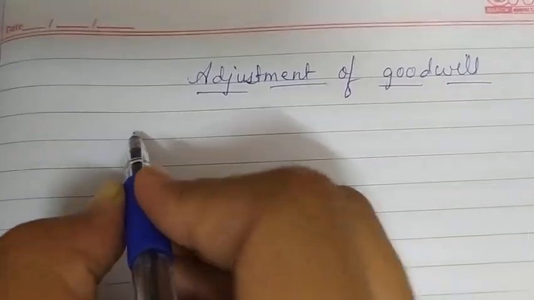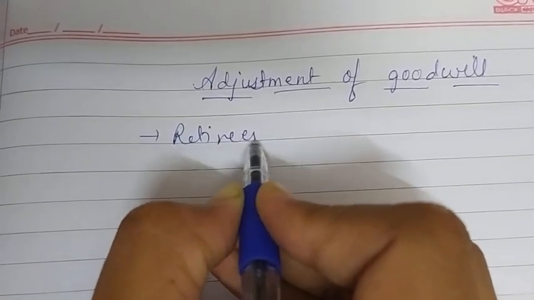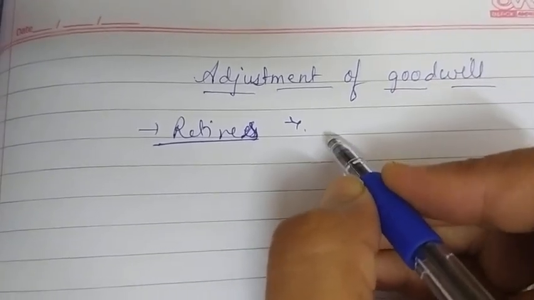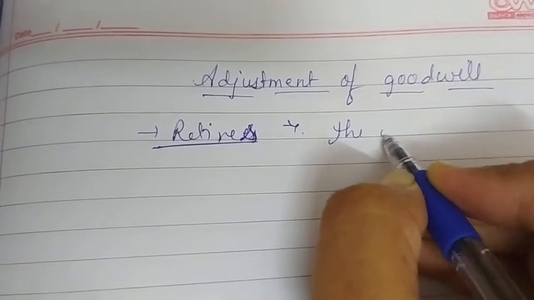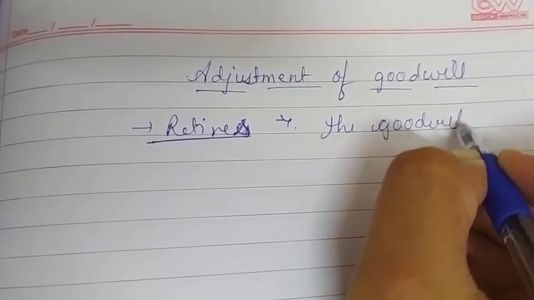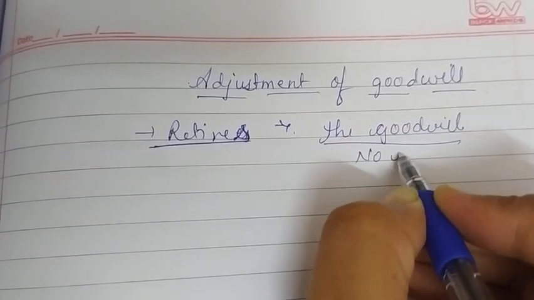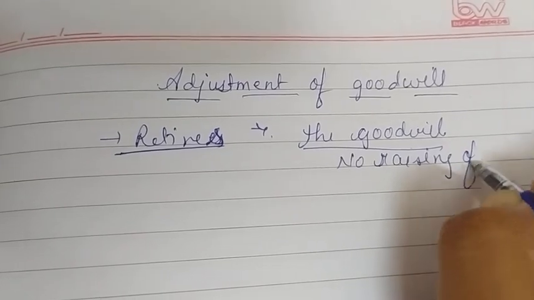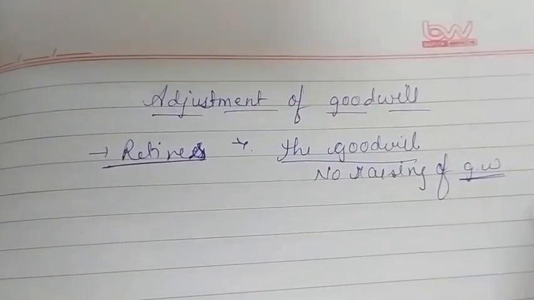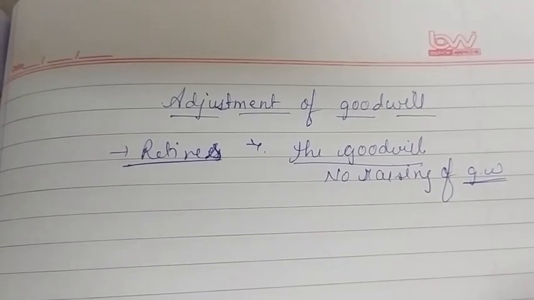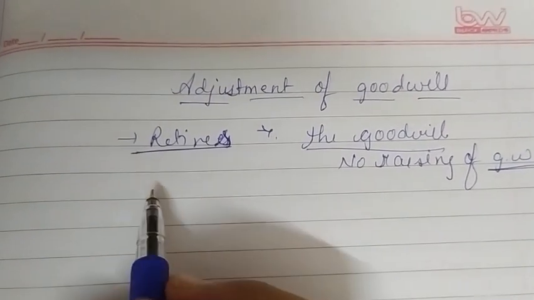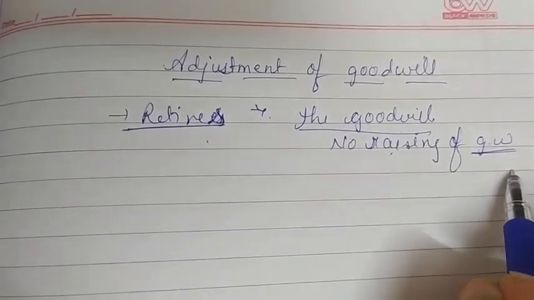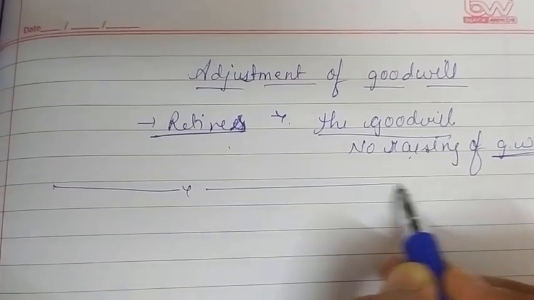So students, whenever a partner retires, the firm will calculate the goodwill. But no goodwill should be raised in the firm. No raising of goodwill. It means we will not open the goodwill account because there is no partner who is bringing the goodwill. Okay, so at the time of retirement the calculation of goodwill will be done, but the goodwill account will not be opened. So now let's start the treatment of goodwill.